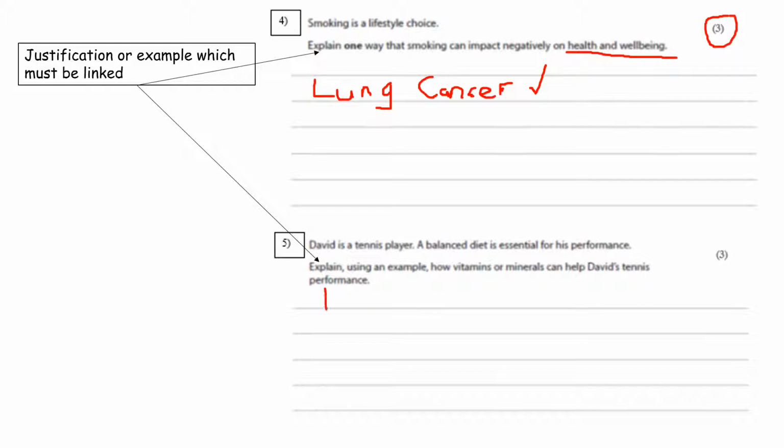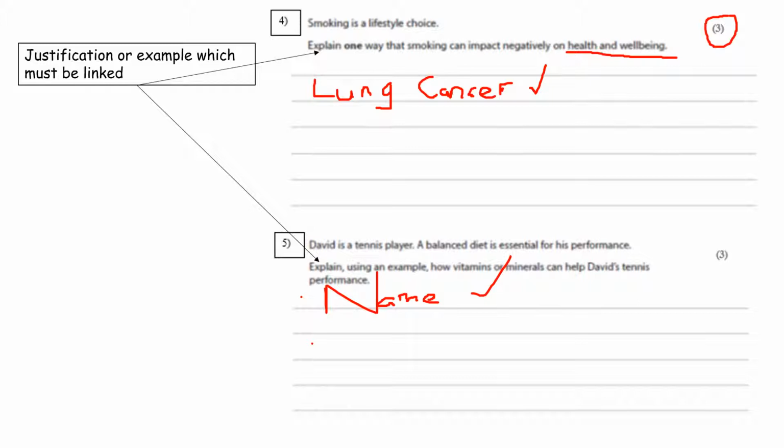So number 1, I would name a vitamin or a mineral. One specific vitamin or one specific mineral might get me 1 mark. 2nd mark, what might I do then in order to then try and link it to David's tennis performance? Well first of all I might have just mentioned a vitamin like vitamin C, vitamin D, or I might have mentioned a mineral.